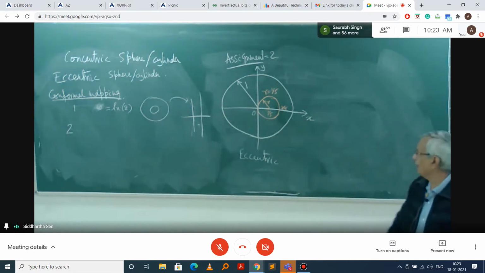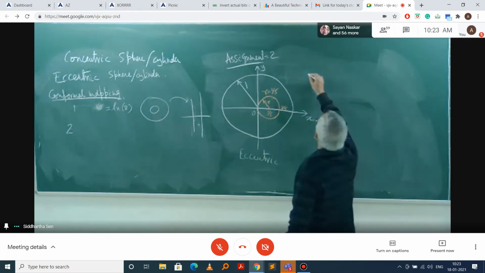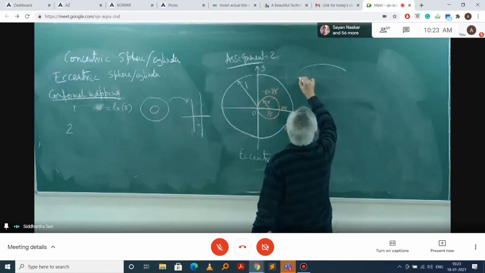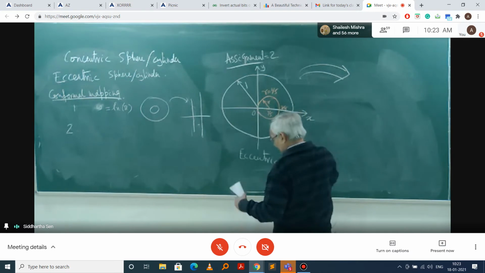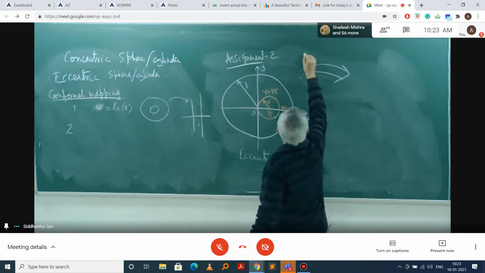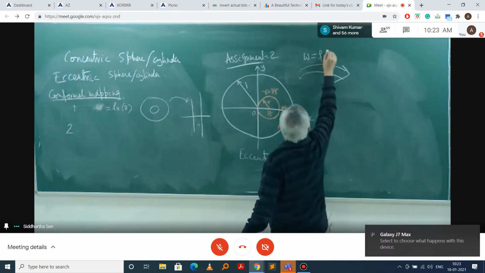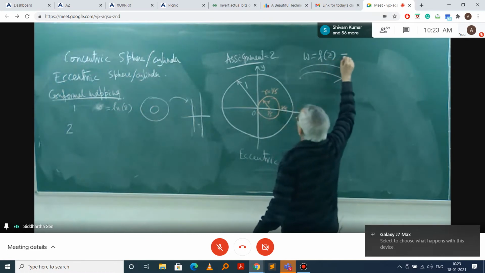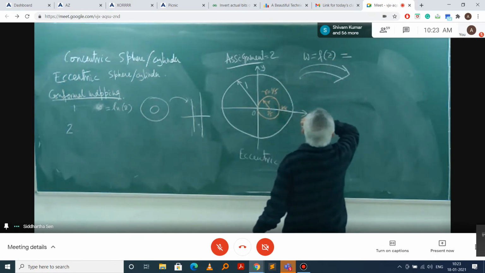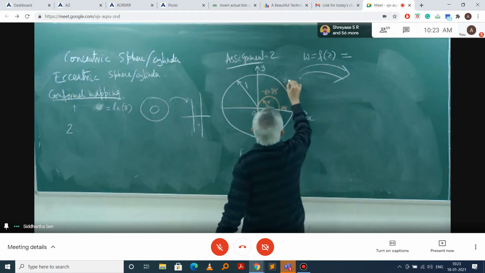Now what we say is that you do a conformal mapping, W is equal to f(z), and this is your Z plane.